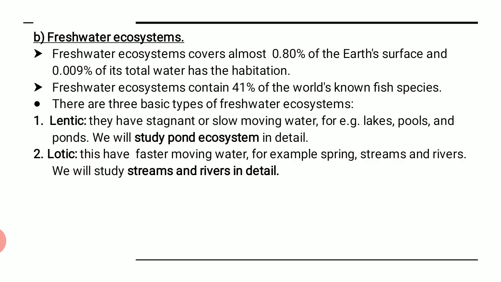Or habitation. That means what we have seen up till now, we have checked out that there are two types of ecosystem, or that the aquatic ecosystem can be divided into two.